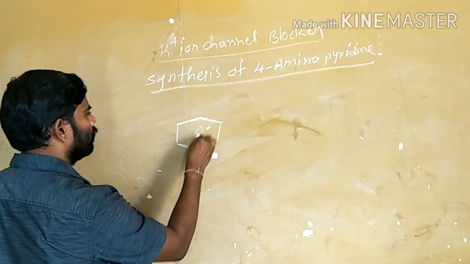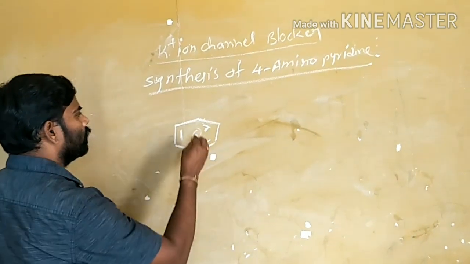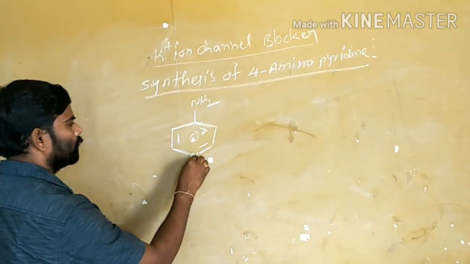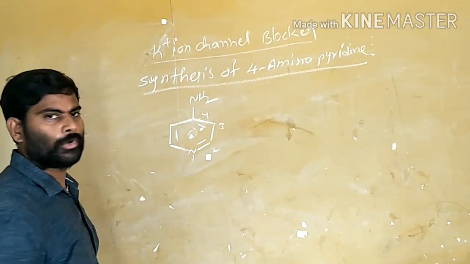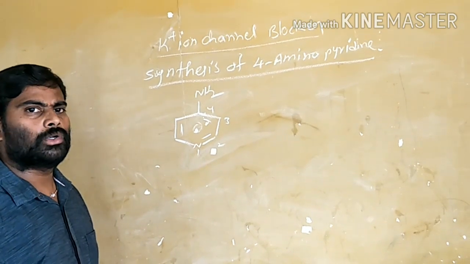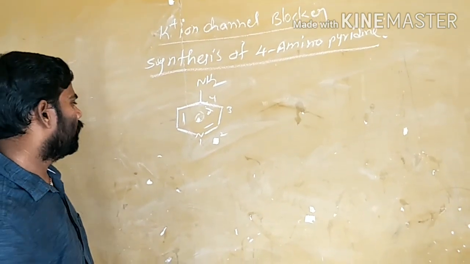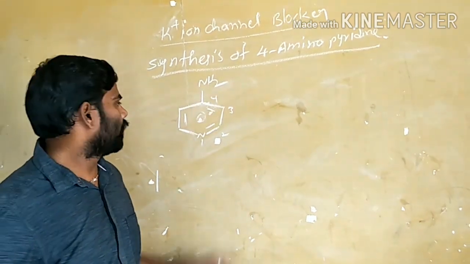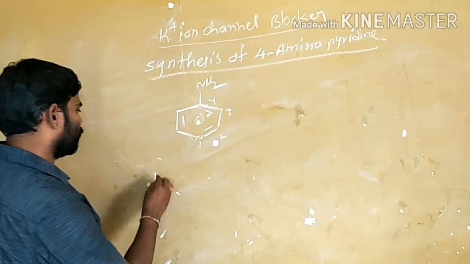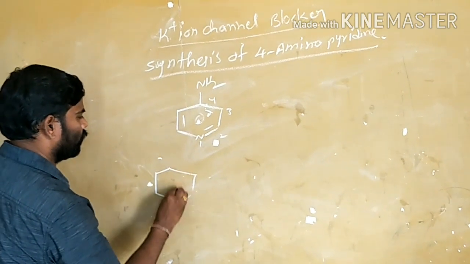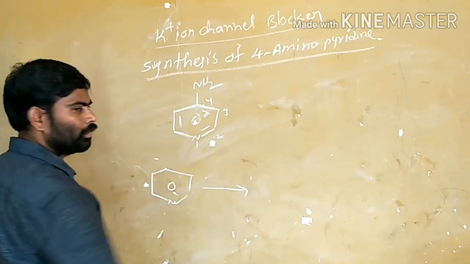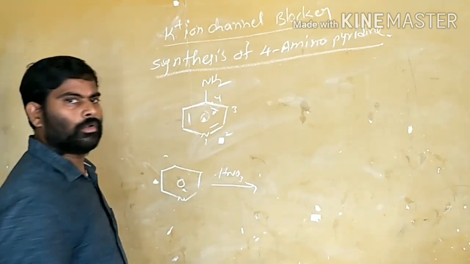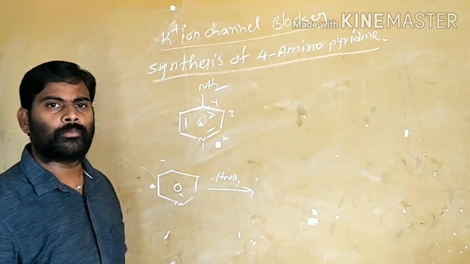this is a pyridine. This is the 4-aminopyridine structure, with NH2 at position 1, 2, 3, 4. This is 4-aminopyridine. And to synthesize this 4-aminopyridine, first, upon pyridine, if you are doing the nitration reaction, a nitro group will be added here.